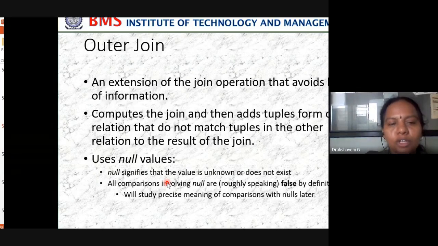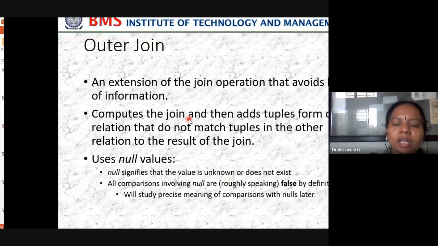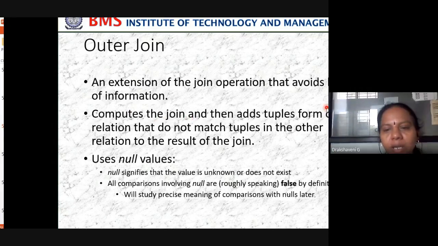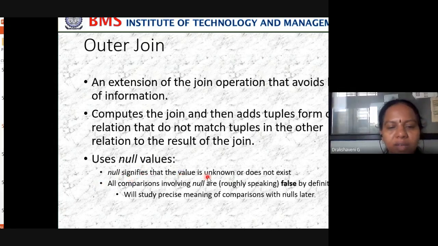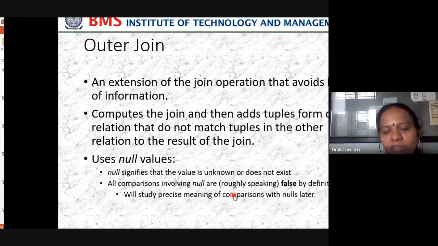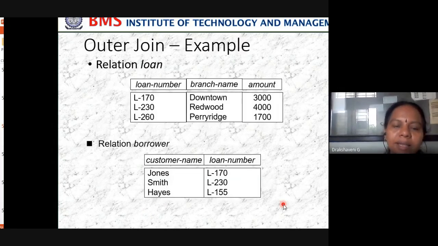In the same way, outer join. So what do we mean by outer join? It is an extension of the join operation that avoids loss of information. It computes the join and then adds tuples from one relation that do not match tuples in the other relation to the result of the join. It uses null values. Null signifies that the value is unknown or does not exist. All comparisons involving null are false by definition. We'll study the precise meaning of comparison with null later, but let us do one small example, then I think it will be clear.